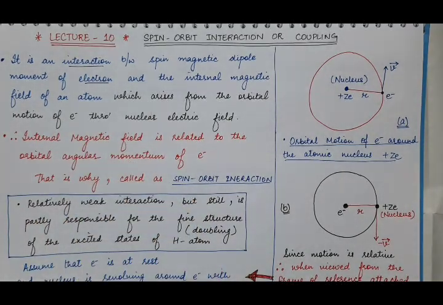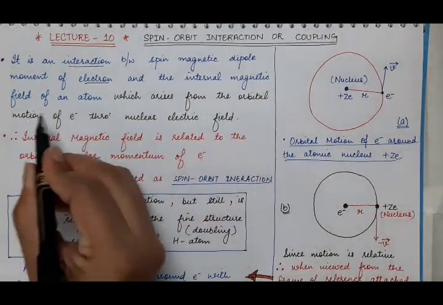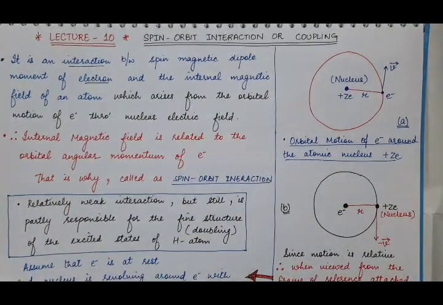But why have we said that this is the interaction between spin and orbit? Because this internal magnetic field of an atom results from the orbital motion of electron around the nucleus. So indirectly, this is the interaction between spin angular momenta and orbital angular momenta of electron. So that is why it is known as spin orbit interaction.